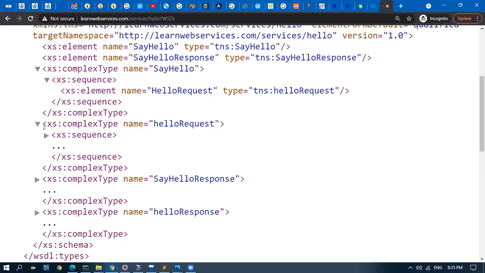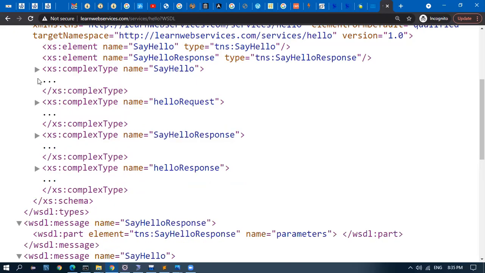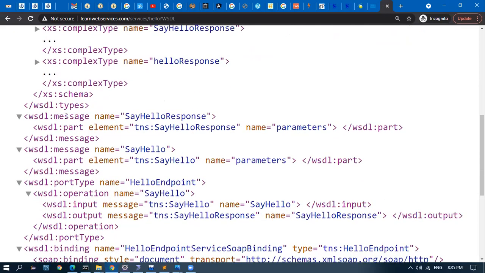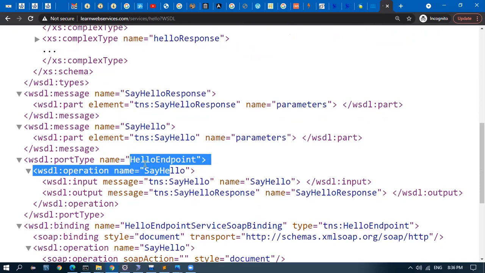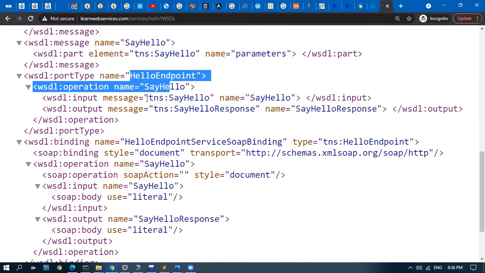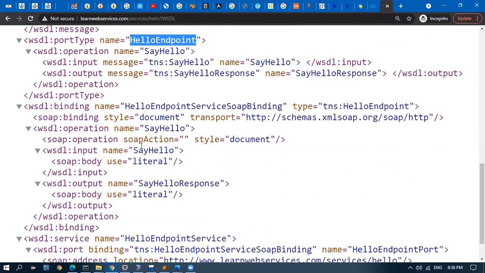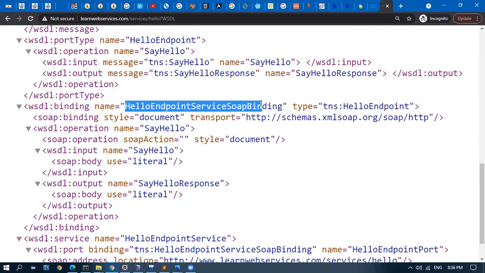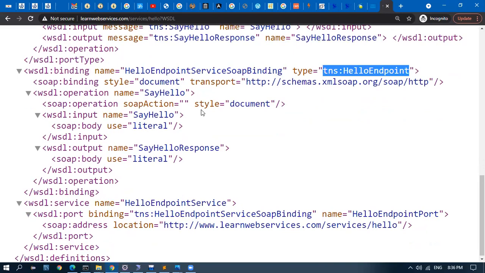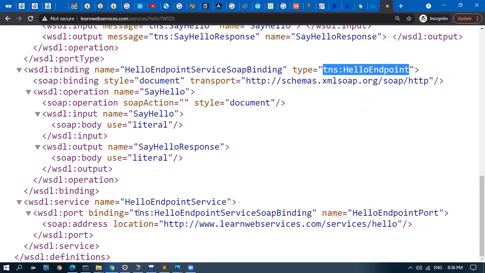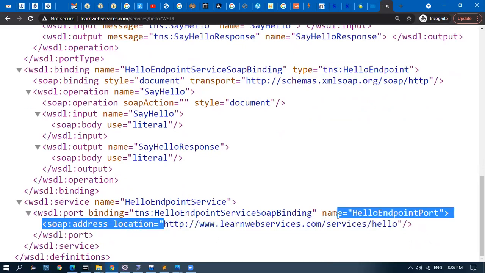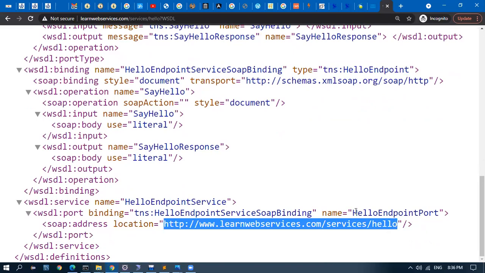And if I go down, the message is hello response, sayHello. The endpoint name is hello endpoint, and the SOAP binding is hello endpoint SOAP binding. The port is, see here, this is the endpoint, HTTP learning web service services/hello. This is the actual endpoint we have to call.